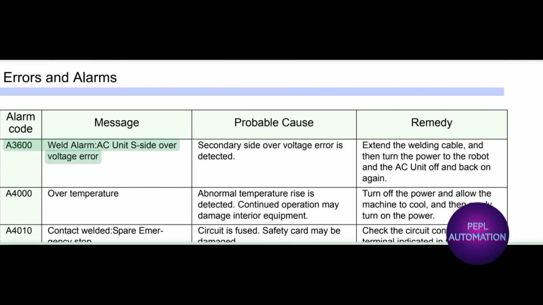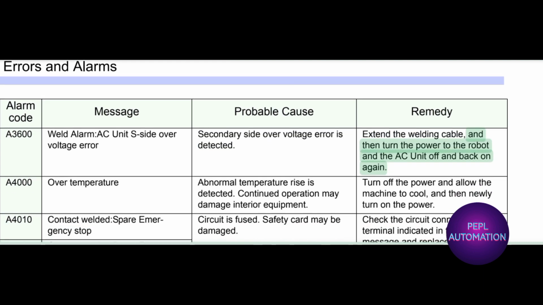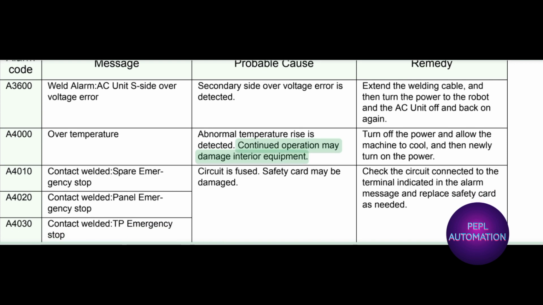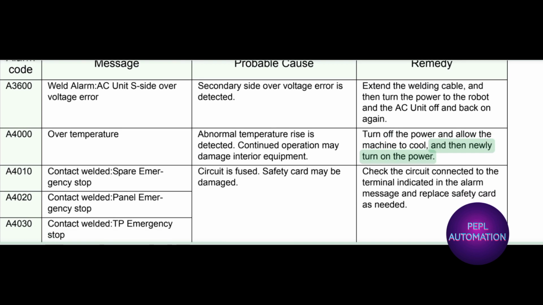A3600 weld alarm, AC unit S side over voltage error. Secondary side over voltage error is detected. Extend the welding cable, and then turn the power to the robot and the AC unit off and back on again. A4000 over temperature: abnormal temperature rise is detected. Continued operation may damage interior equipment. Turn off the power and allow the machine to cool, and then newly turn on the power.